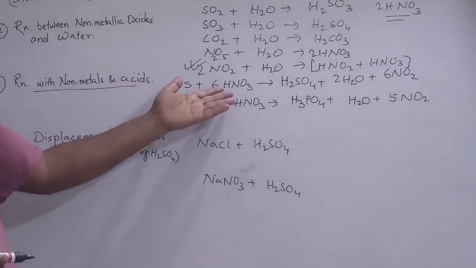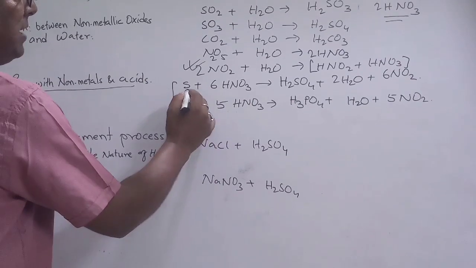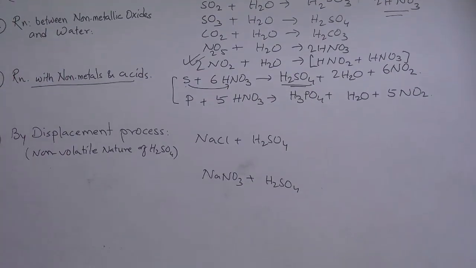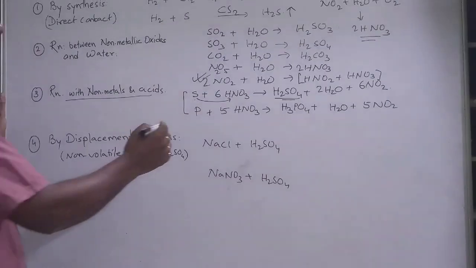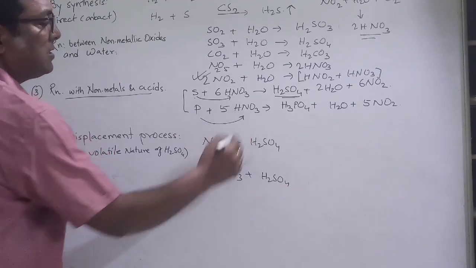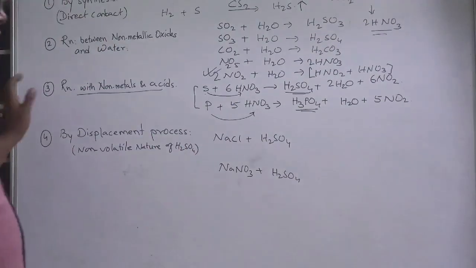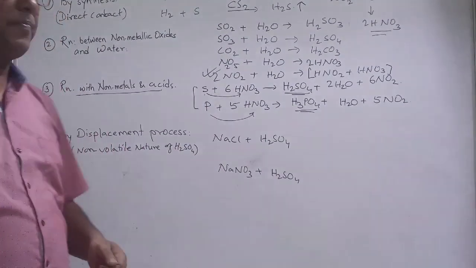Similarly, reaction of the non-metals with acids. These are non-metals like sulfur and phosphorus. You can react with one acid to get another acid. So you can see, student, you are going to react sulfur with HNO3 and you are going to get H2SO4. So you can use one acid to get another acid. Like phosphorus, you take this nitric acid to get phosphoric acid. So in this way, you can sacrifice one acid to get another acid.